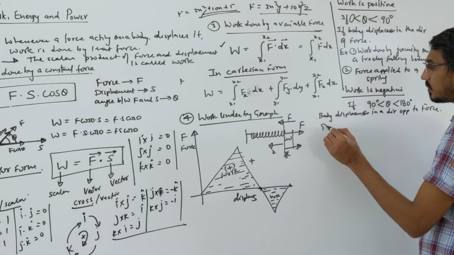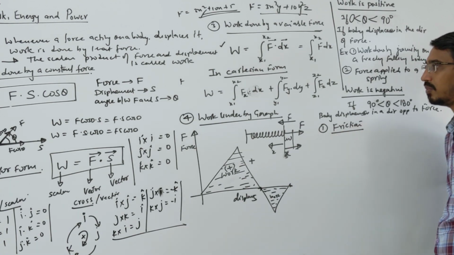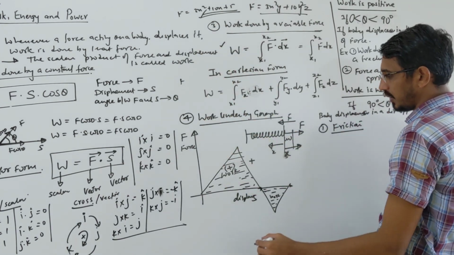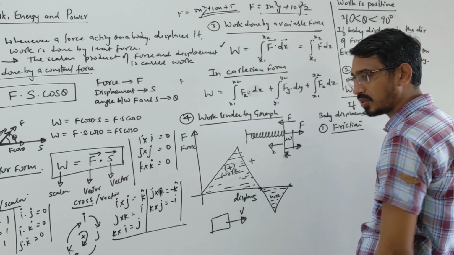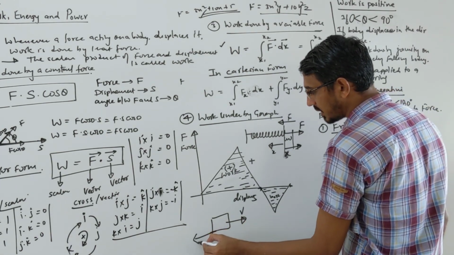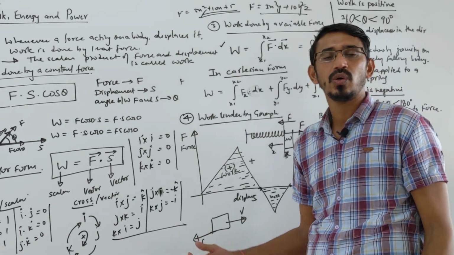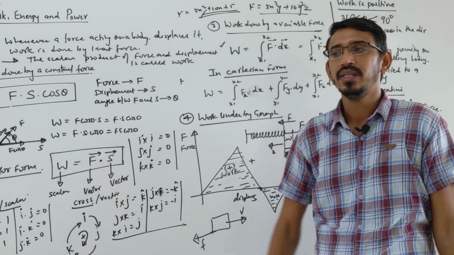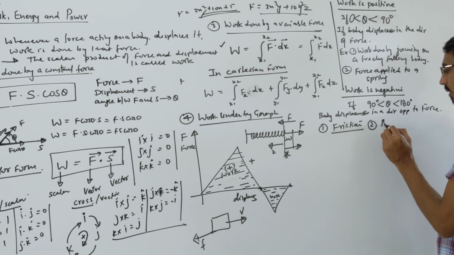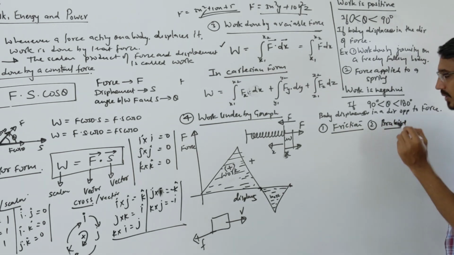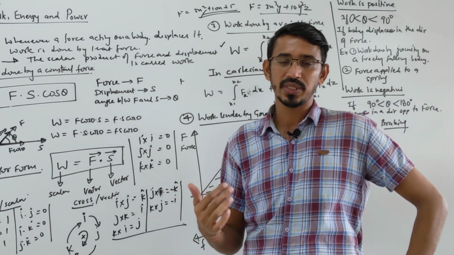The most famous example is friction force. Friction is always an opposing force. Suppose your body is moving in one direction, the velocity or displacement of the body is in that direction, then the friction force always acts in the opposite direction. So displacement and force are at 180 degrees, opposite to each other. So work done by friction force is always negative. Then braking: when you are moving a car and apply the brake force, the work done by the braking force is also negative, because the brake is always applied in the opposite direction.